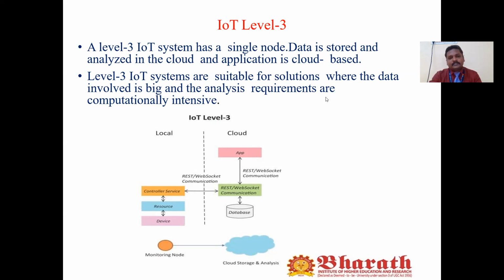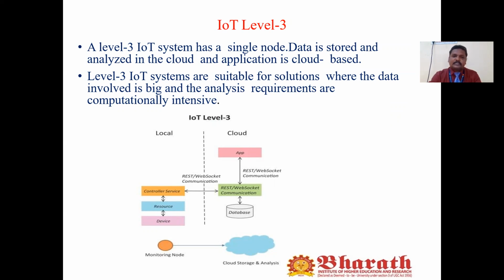Level 3 IoT systems are suitable for solutions where the data involved is big. The figure shows the devices, resources, and controller services. Here we store the data in the cloud because we need cloud storage.